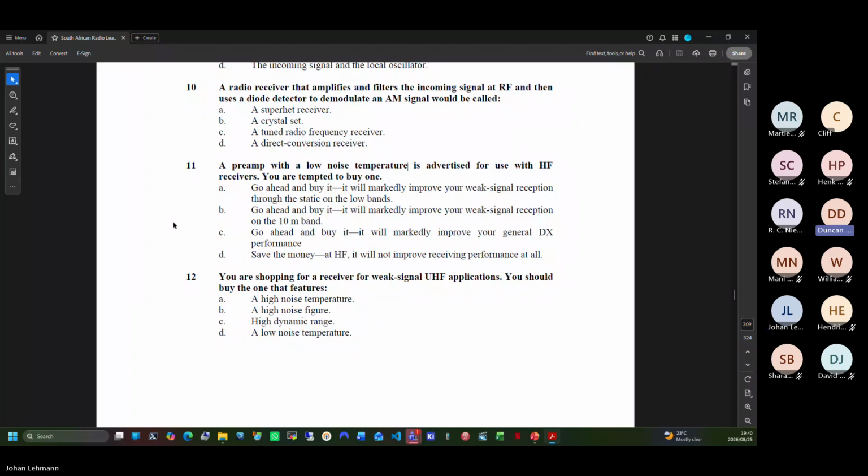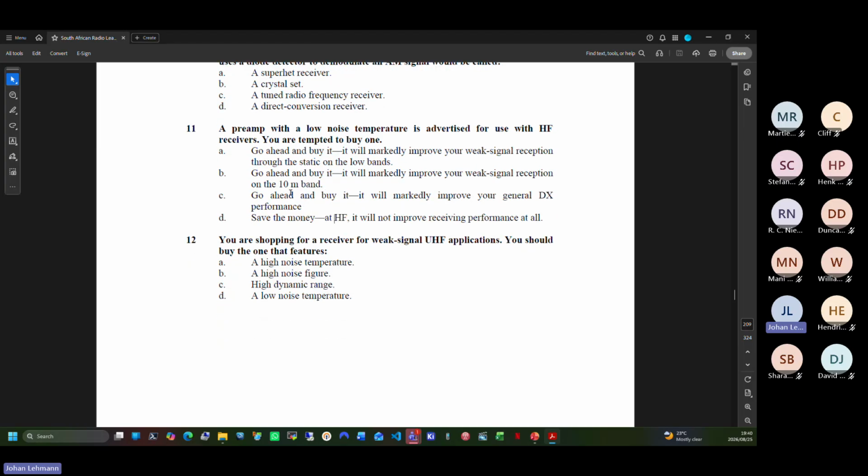I said D, save the money, because isn't the band noise predominant on HF? Yes, it is. Correct. There are other ways to reduce the noise without putting a low noise amplifier in. So D is correct. Save the money at HF, it will not improve receiving performance.